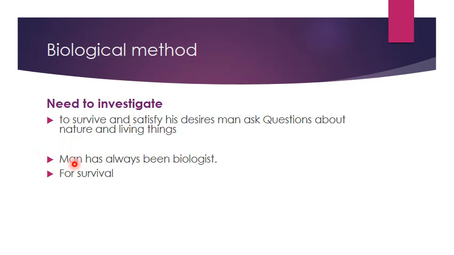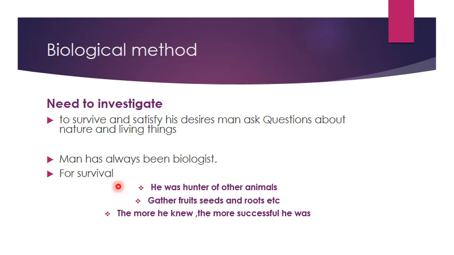So from the day one the man came into this world, he was a biologist by nature. Why? Because from day one he was exploring the nature, he was trying to find out things for the nature, things from the nature. Why? Because he wanted to survive. So he was a good hunter. He gathered food, seeds and roots in order to survive.